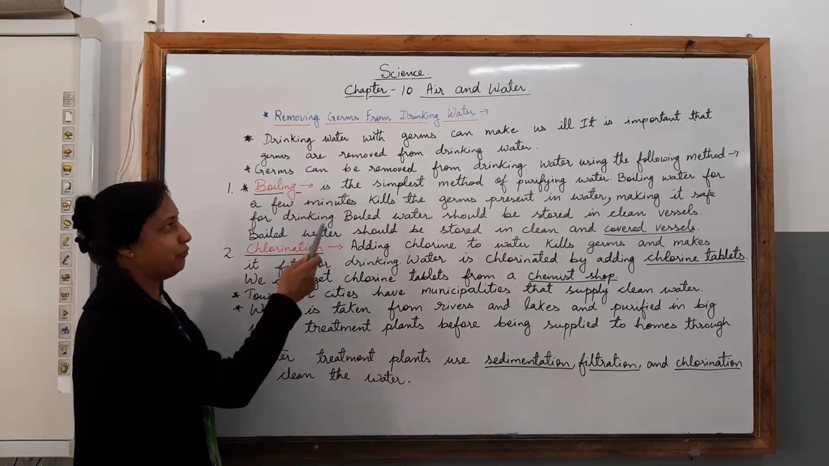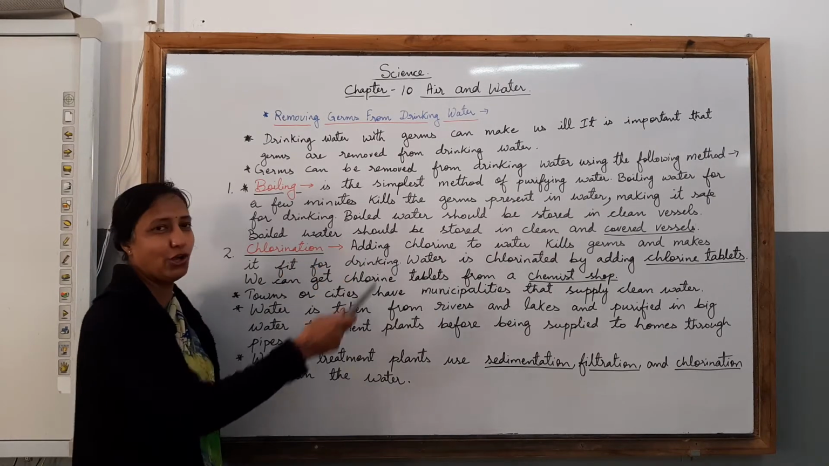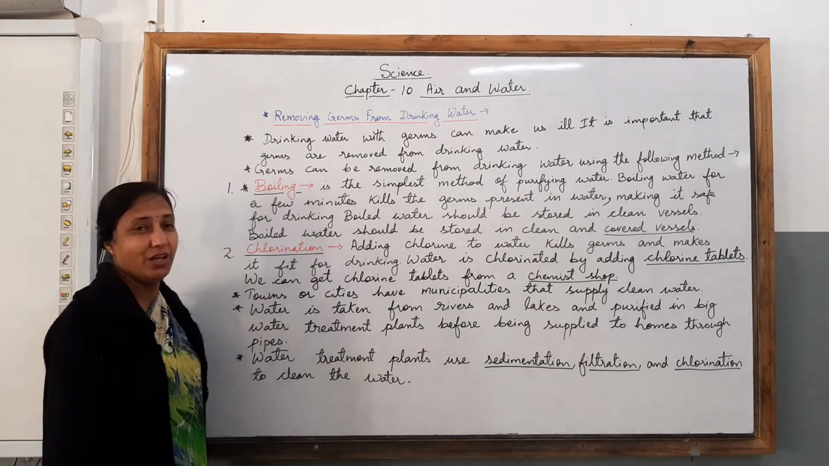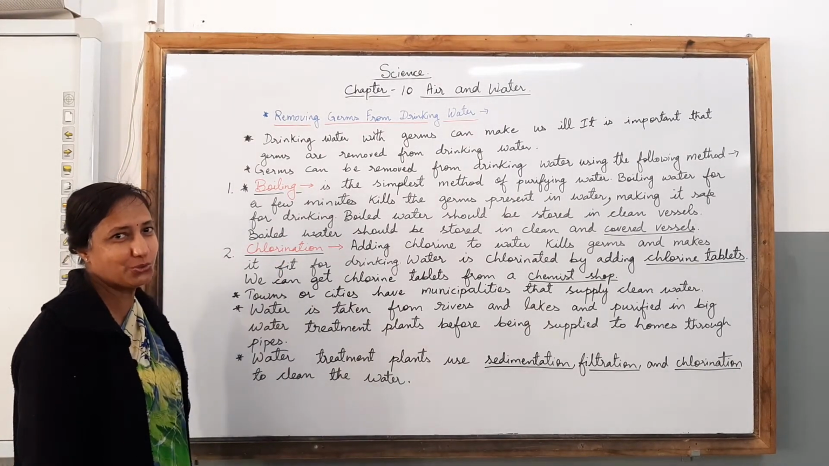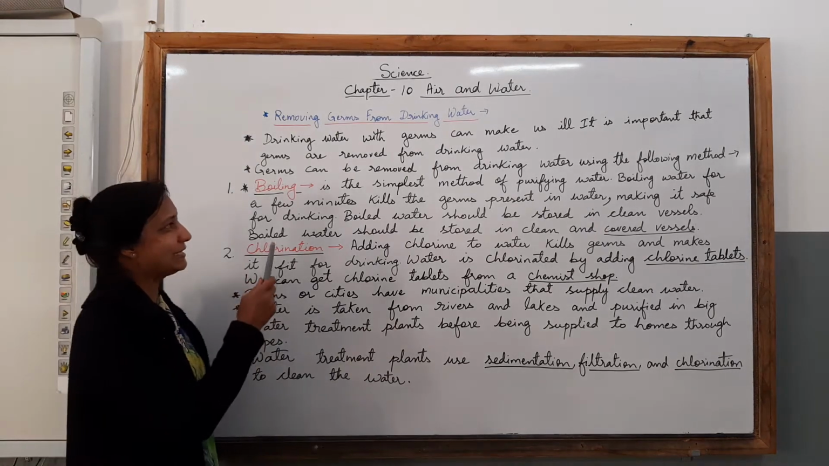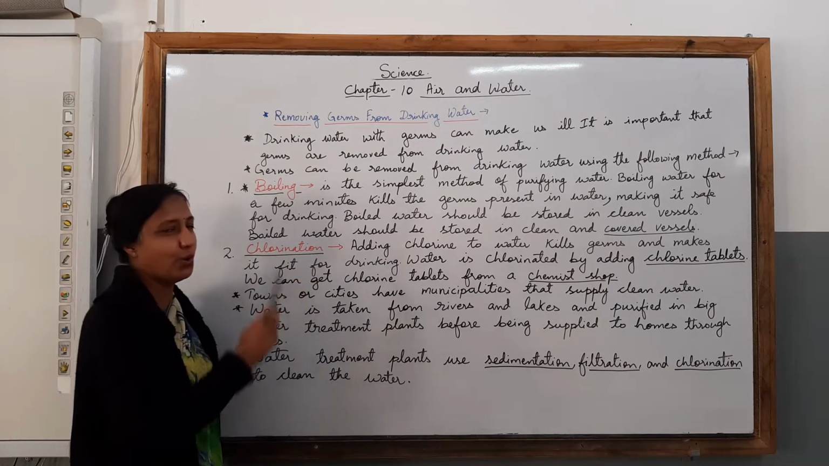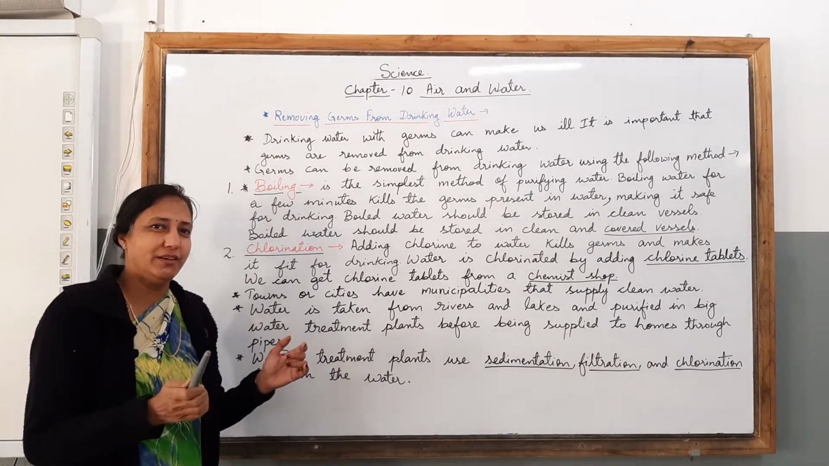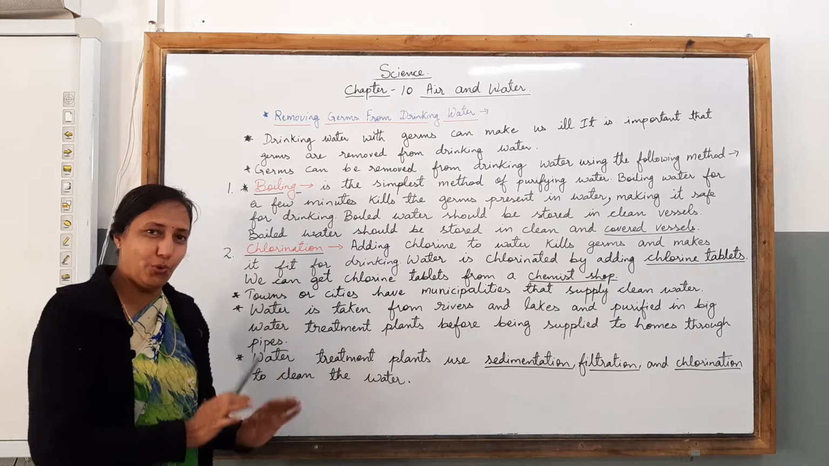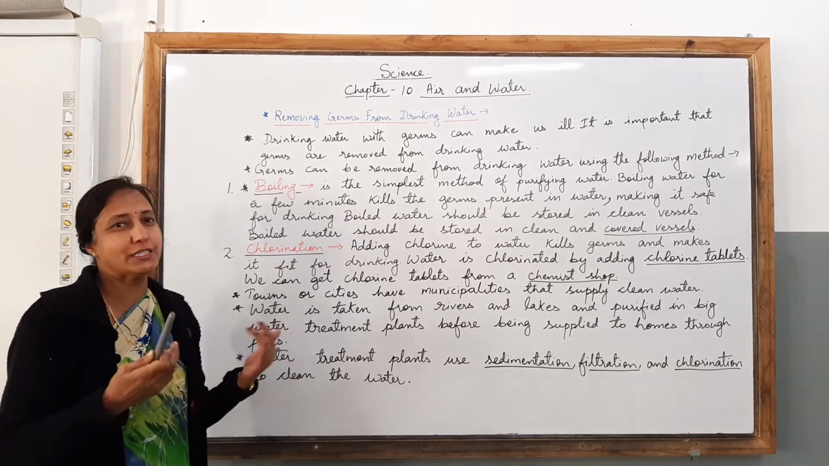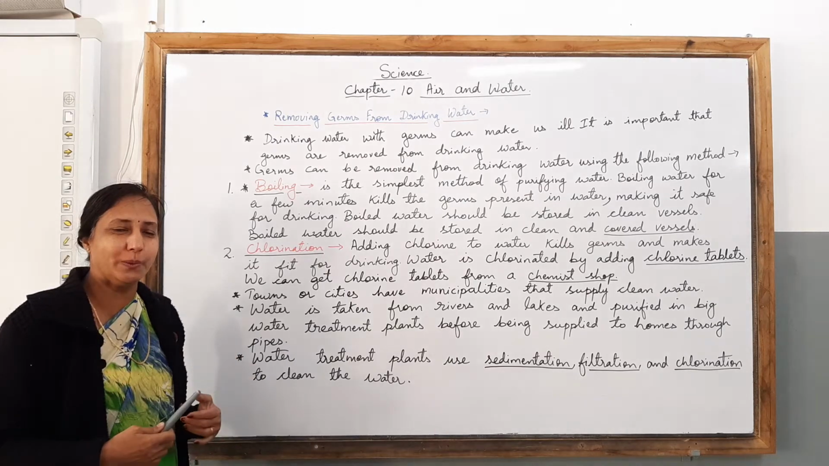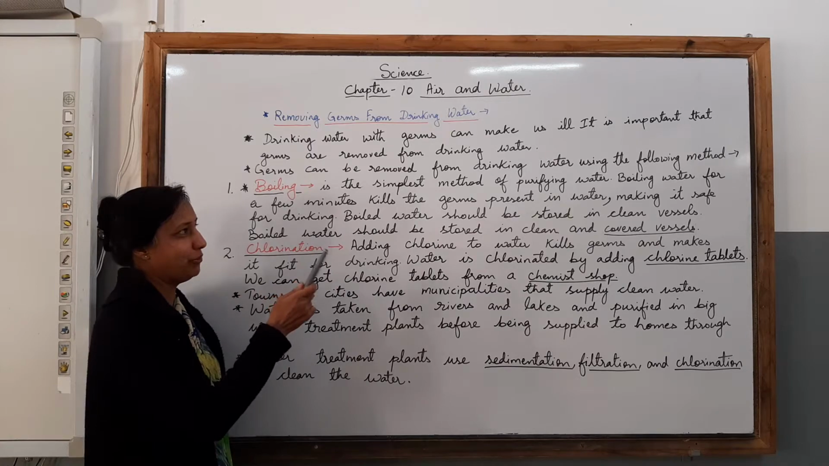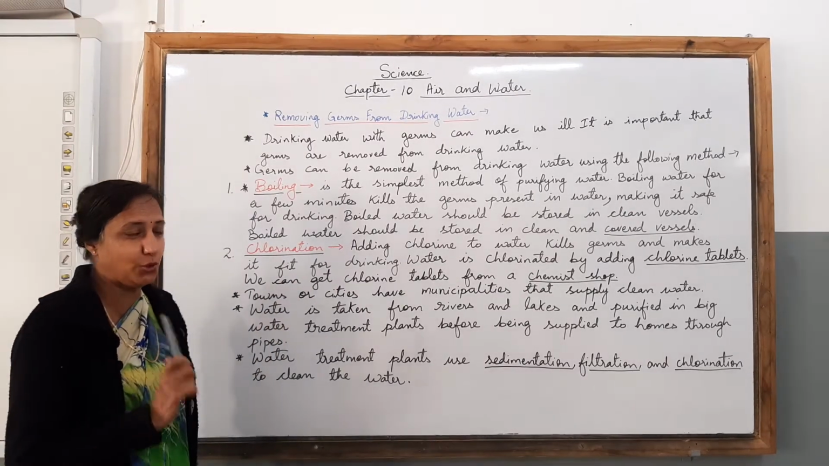Children, germs can be removed from drinking water using the following methods. The first method children, that is boiling. Let us see children what boiling does to the water. Children, boiling is the simplest method of purifying water. It is the simple way, you just take water and boil it. After boiling, let it cool for some time. After it becomes cool, it is suitable for you to drink. So let us see. Boiling is the simplest method of purifying water. This is one fact which you have come to know.